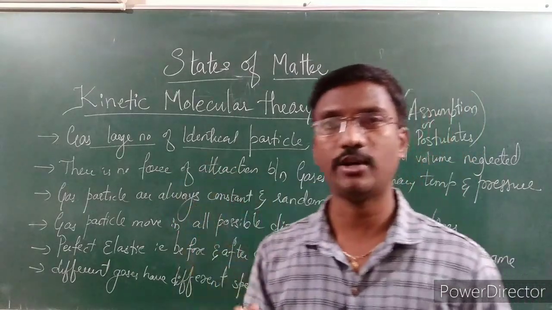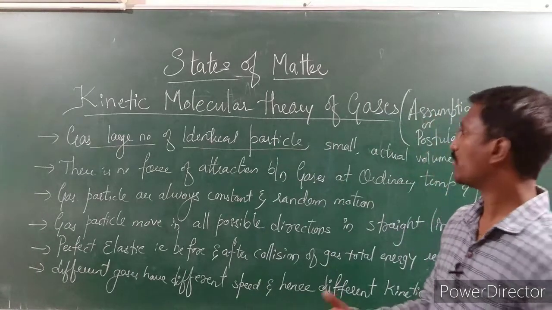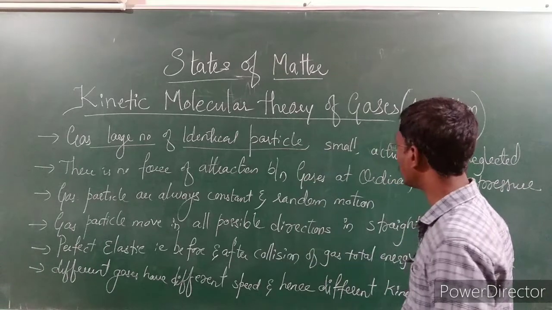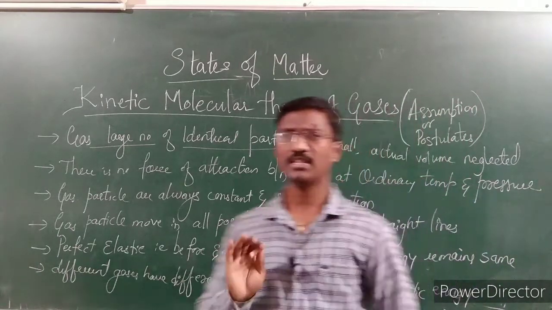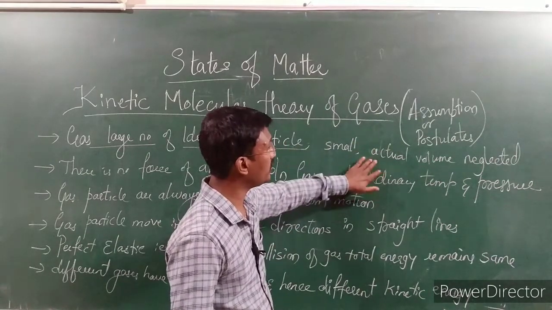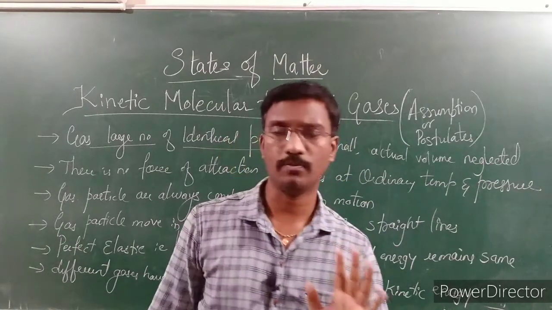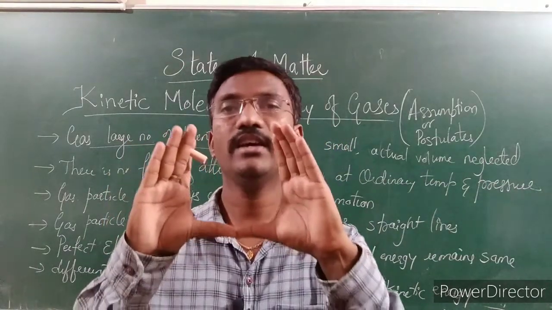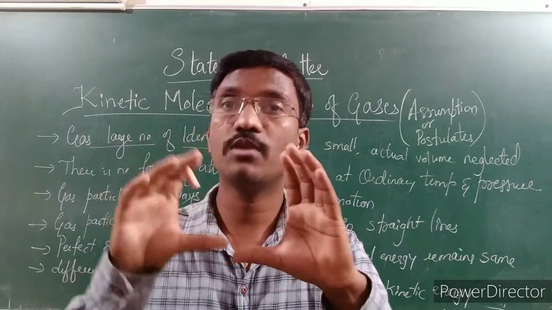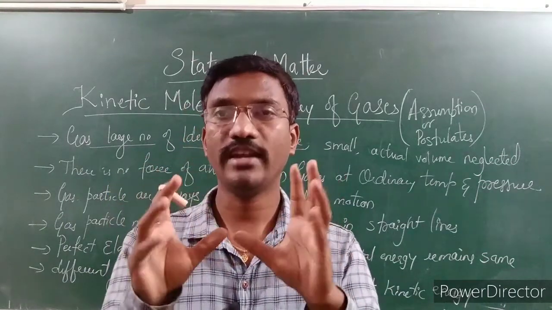Hydrogen means only hydrogen compounds, a large number of hydrogen. Nitrogen means a large number of nitrogen. Carbon dioxide means a large number of carbon dioxide. So these are a large number of identical particles and they are very small in size. They have a very small size and we are going to neglect the actual volume. So think that we have a container. In this container I have dropped some gases. What is the actual volume of the container is not possible to say. Why? Because the gaseous molecules move everywhere.